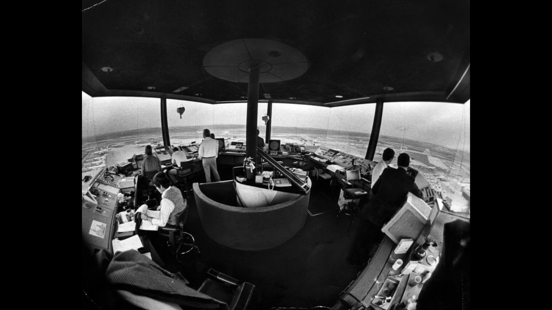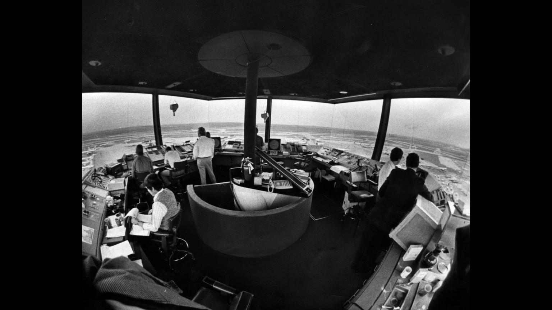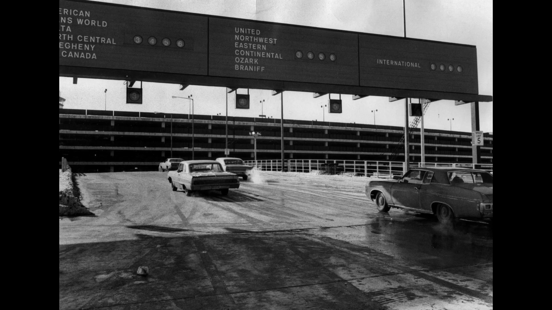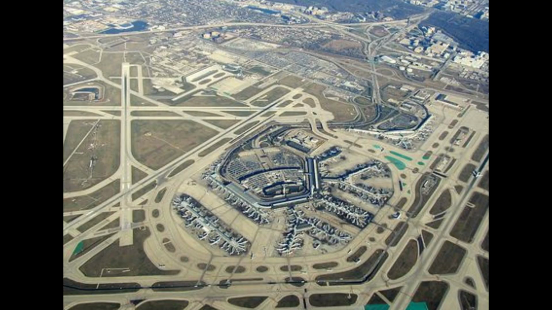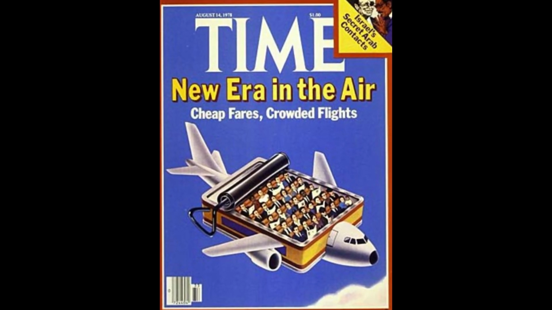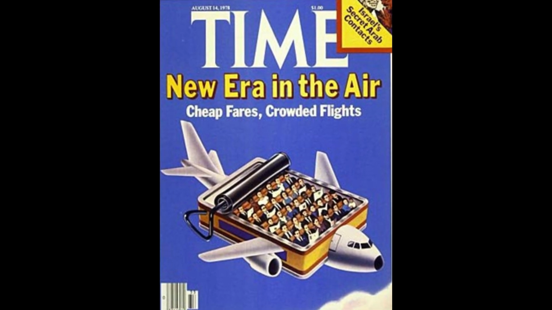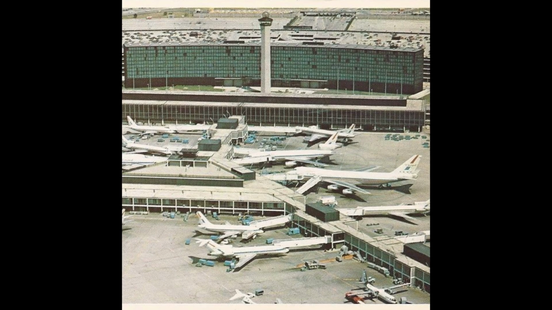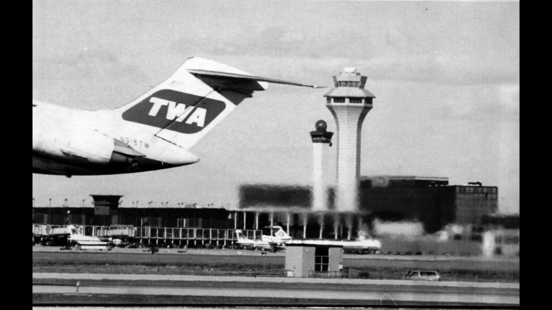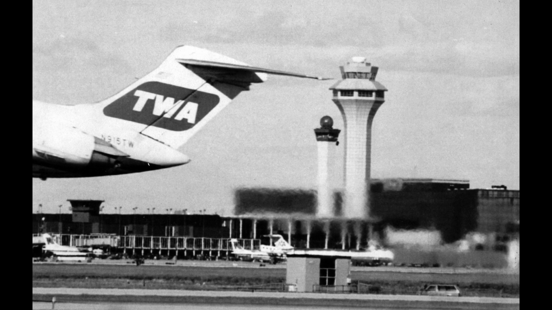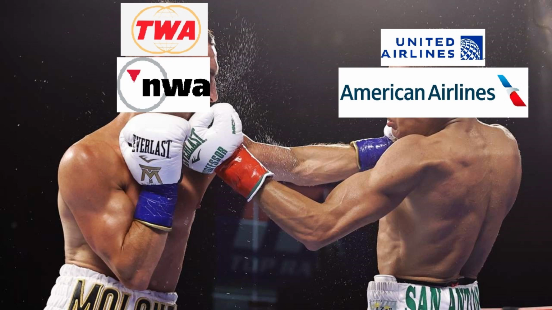Then in the 1970s, Chicago added their new traffic control tower, 5,000 more parking spaces, new security checkpoints, a brand new flash hotel, and, believe it or not, a 7th runway. Now, the next era of O'Hare's history came following the US Airline Deregulation Act in the 1980s. I've made a video on this, so if you'd like the full context around this, follow the prompt in the top corner now. So yes, the Airline Deregulation Act was passed in 1978, leading to wide industry change and evolution throughout the USA. What came next was a battle of the airlines.